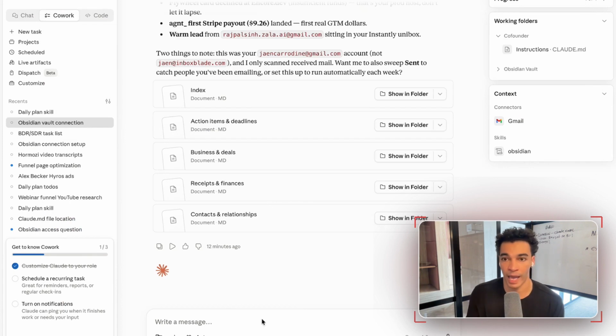But what I'm going to do here is I'm going to ask it to build that LinkedIn skill that I just described. I want you to build a new skill that helps me write LinkedIn posts. It should generate 5 new posts. You should check my Obsidian for writing references so you can write posts in my writing style. I also want you to pull in 5 relevant LinkedIn posts from my niche for Agent that you can use as inspiration to help you write posts that are likely to go viral.